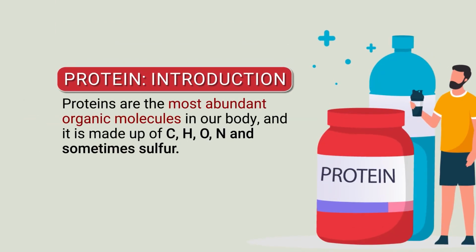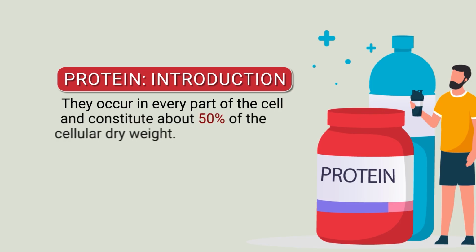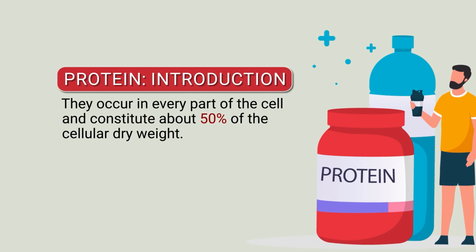Protein is the most abundant organic molecule in our body, and it is made up of carbon, hydrogen, oxygen, nitrogen and sometimes sulfur. It occurs in every part of the cell and constitutes about 50% of cellular dry weight.